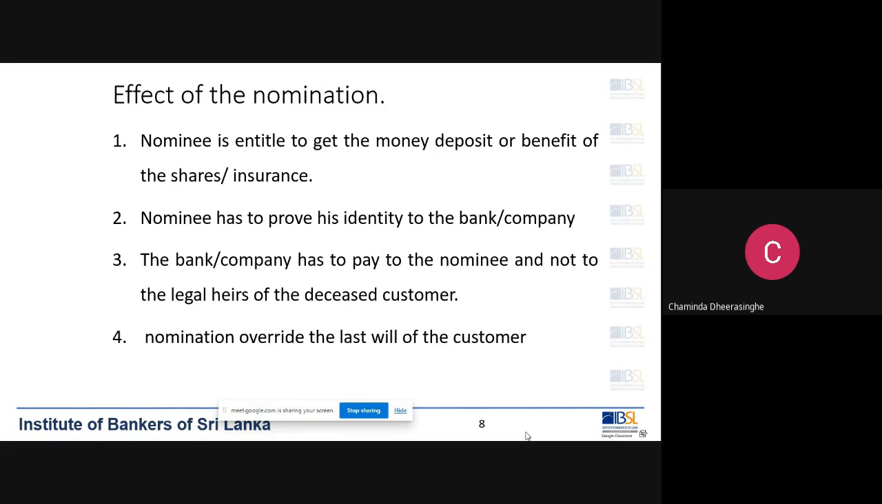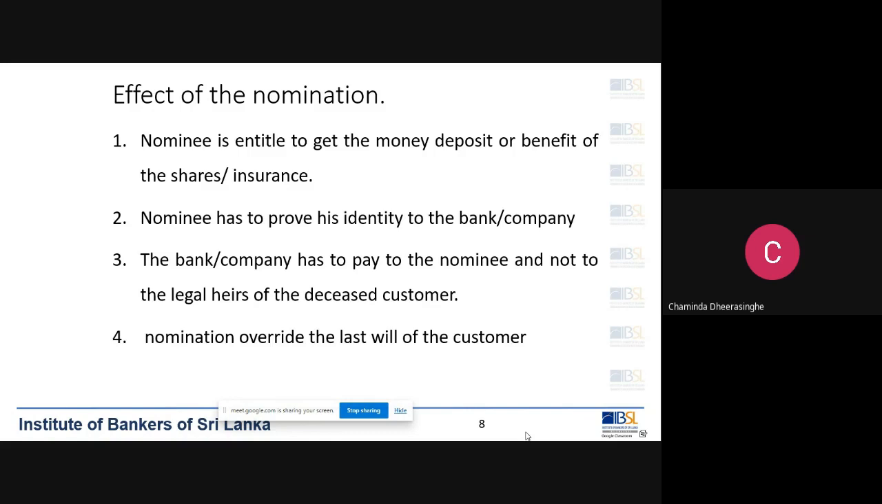This is very important. The nominee is entitled to get the money deposited or the benefit of the shares or the insurance. If the customer has given a nomination, we have to give the money to the nominee, not to anybody else. We don't want to check anything, whether he has a relationship, whether he is the legal wife or illegal wife or whatever, whether that person is a legal heir, what is the relation, nothing. We don't want to check anything. We have to give that money to the nominee.